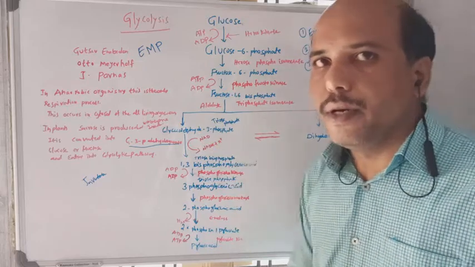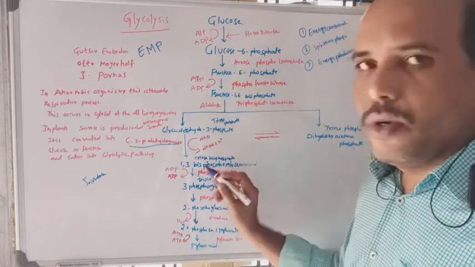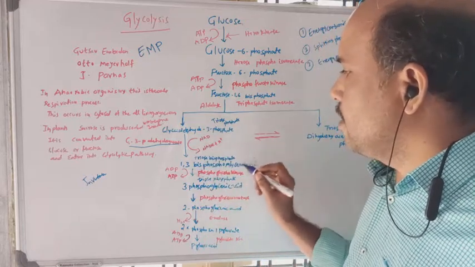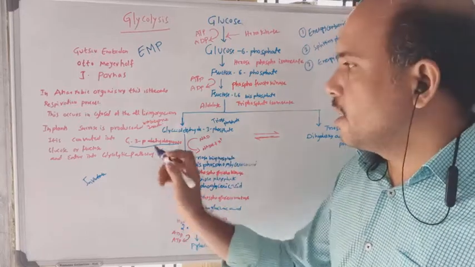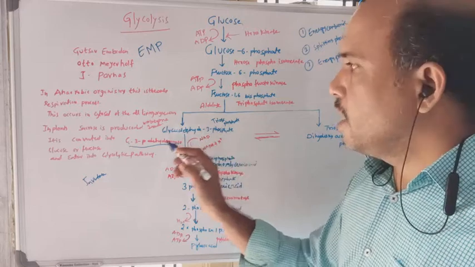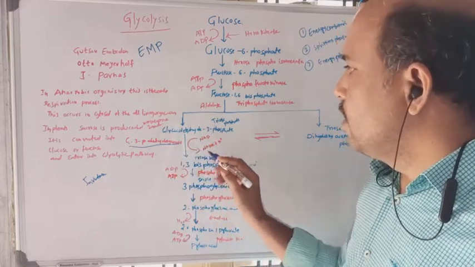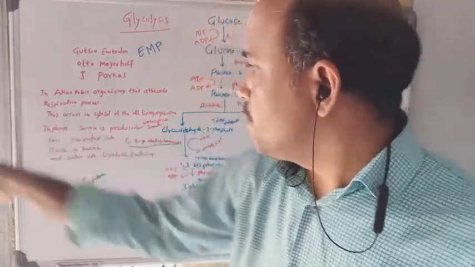Now the formed glyceraldehyde 3-phosphate is converted into 1,3-bisphosphoglyceric acid. The enzyme involved here is glyceraldehyde 3-phosphate dehydrogenase, which converts glyceraldehyde 3-phosphate into 1,3-bisphosphoglycerate.